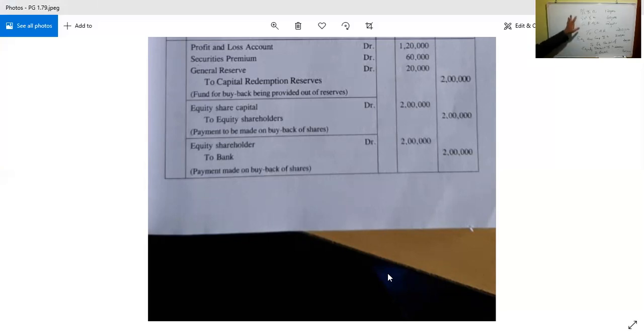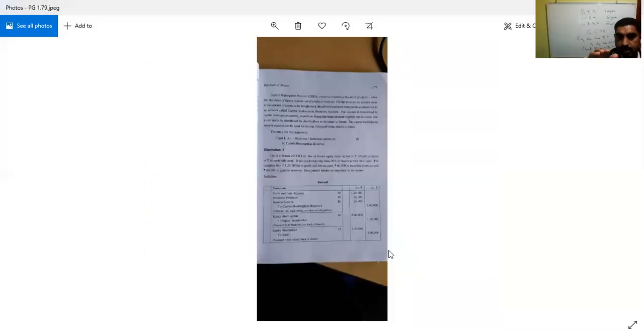All the things we are taking care and transferred to the capital redemption reserve, and the same amount is utilized for which one? Equity share capital for the buyback of shares. So that is equity share capital account debtor to equity shareholders account, and then equity shareholders account debtor to bank. So this is the case with regard to out of the free reserve.